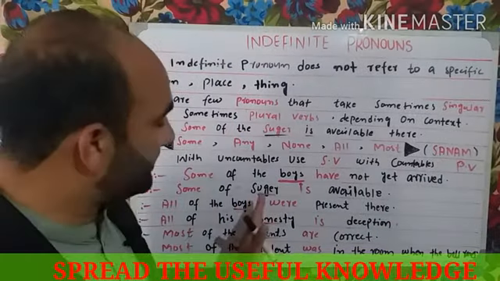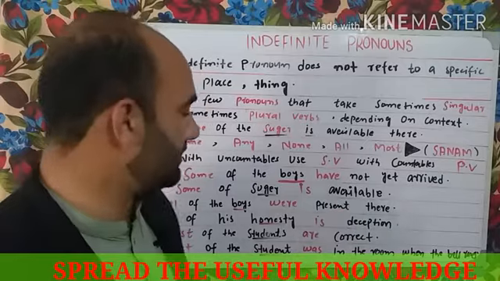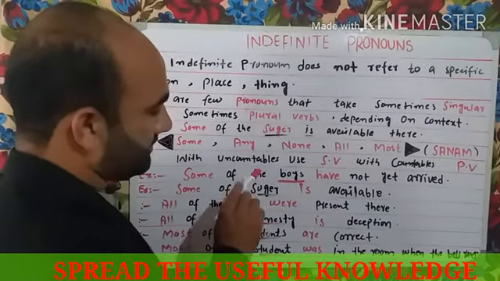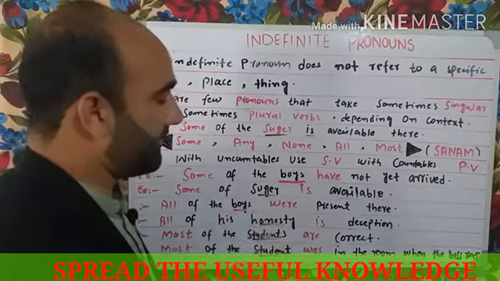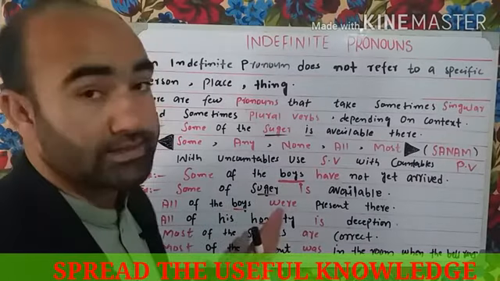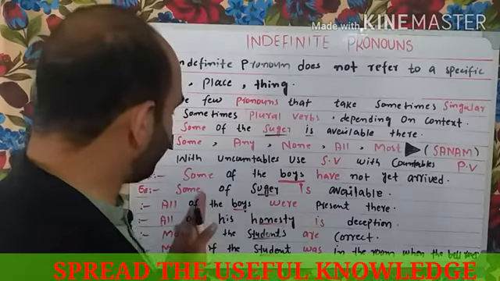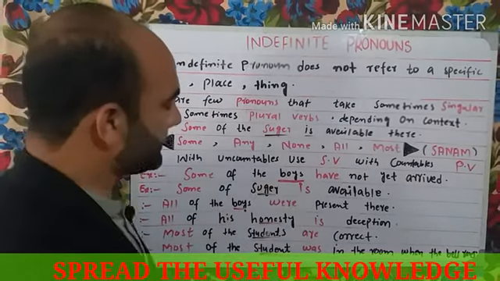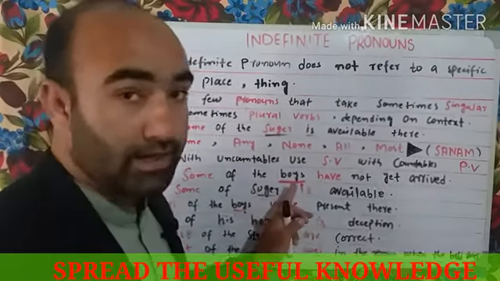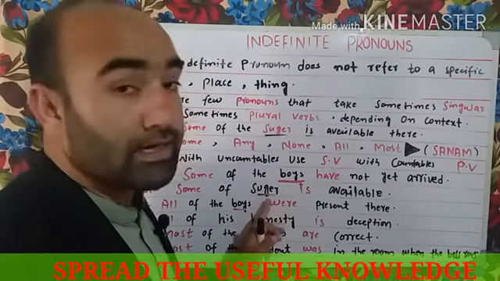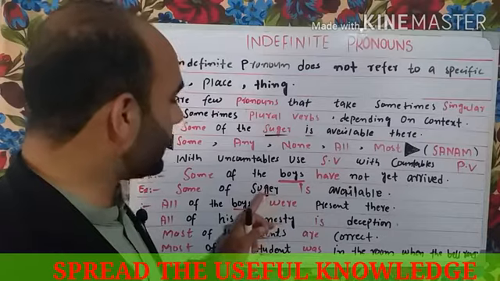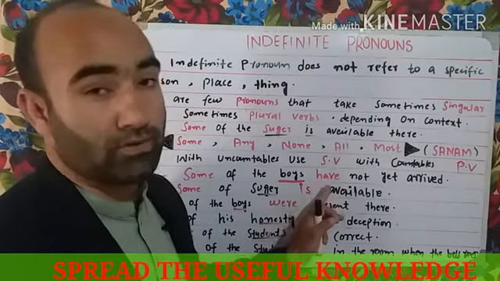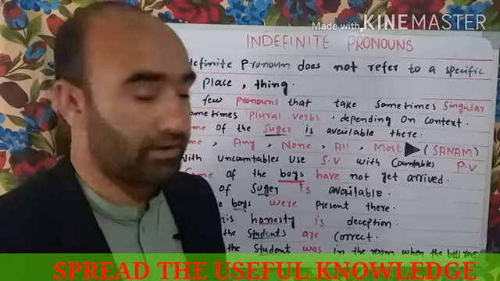Now, some of the sugar is available. Have has been used for some and is has been used for some. What is the difference between these two sentences? Here is a countable noun and here is an uncountable noun. With an uncountable noun we use a singular verb. With a countable noun we use a plural verb.